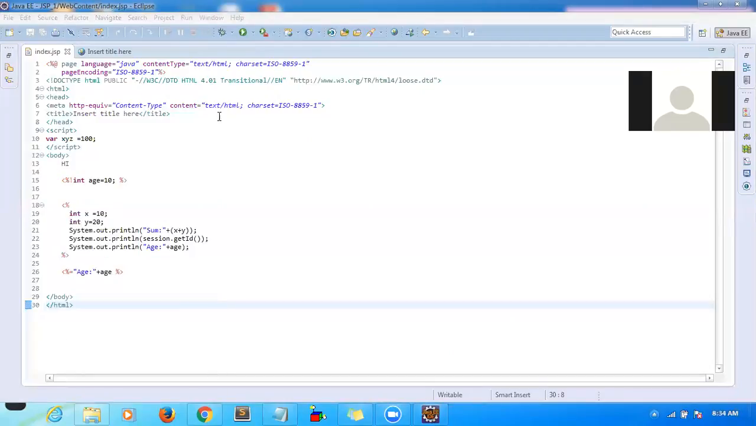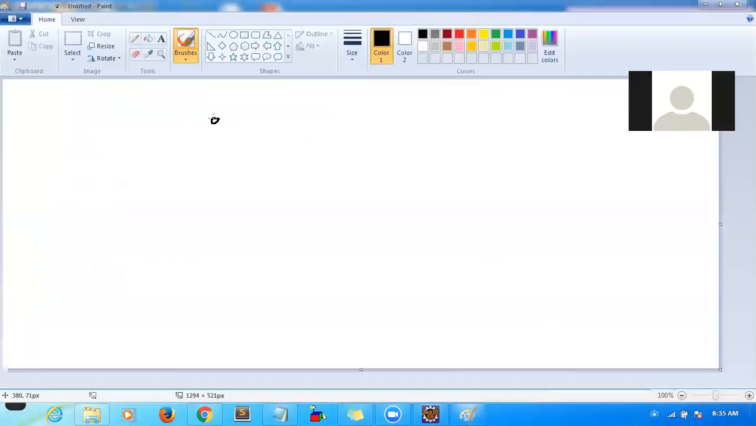Okay, let me write. So you have one JSP called abc.jsp. Inside the JSP you are displaying something. And you have another page called pqr.jsp. So here you are also displaying something.